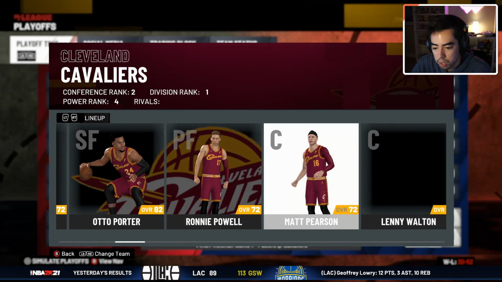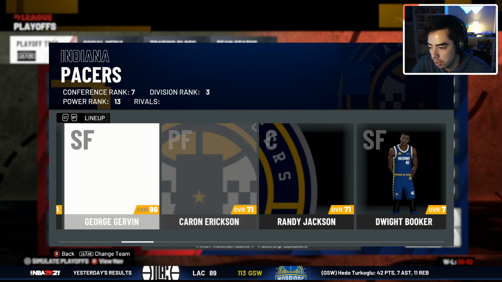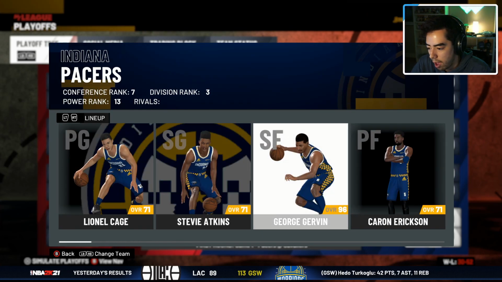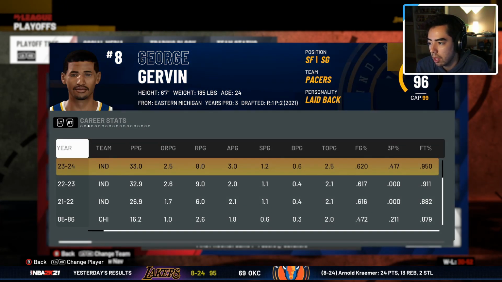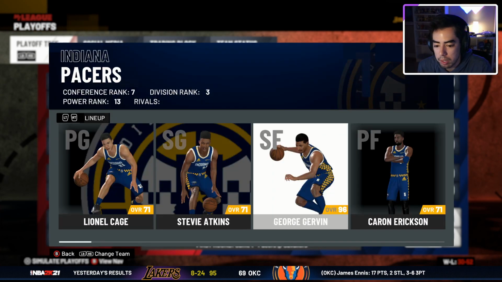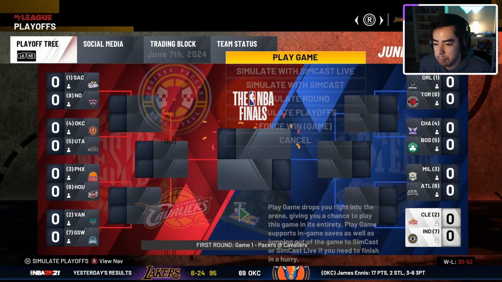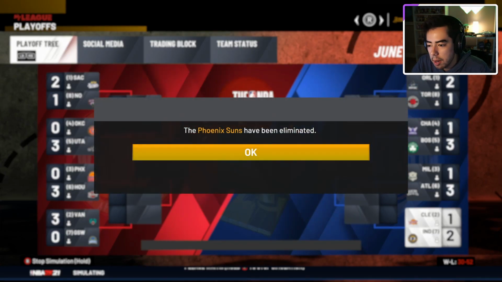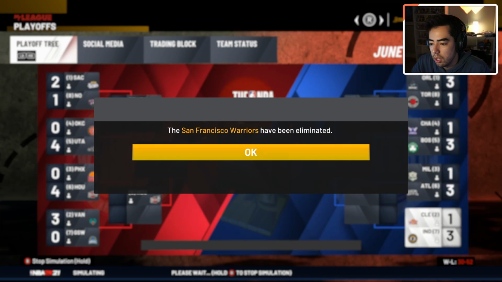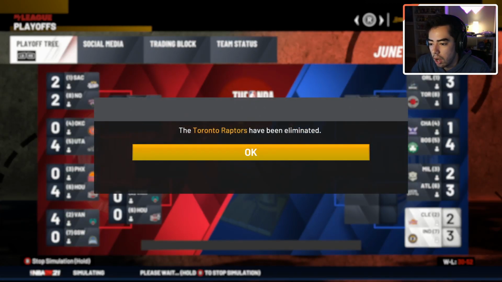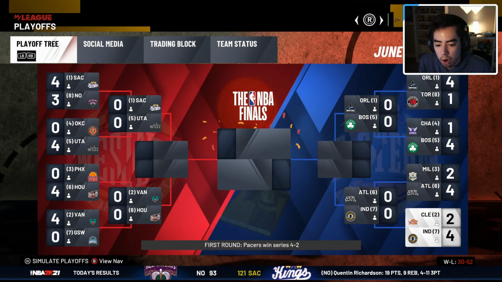They have Otto Porter, and they're going up against the Pacers, who have George Irvin. George Irvin, I believe, is the highest rated player in the league right now, averaging 33, 8, and 3, but he is on the 7th seeded Indiana Pacers. So here we go. Round one, the Suns, the Thunder, the Warriors, the Hornets. So Giannis loses in round 1. The Raptors, the Bucks, the Cavs, the Pelicans are all eliminated.